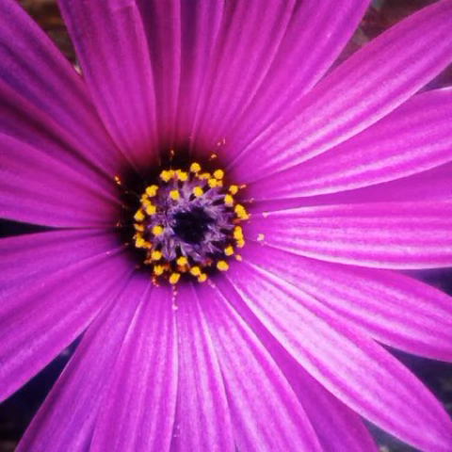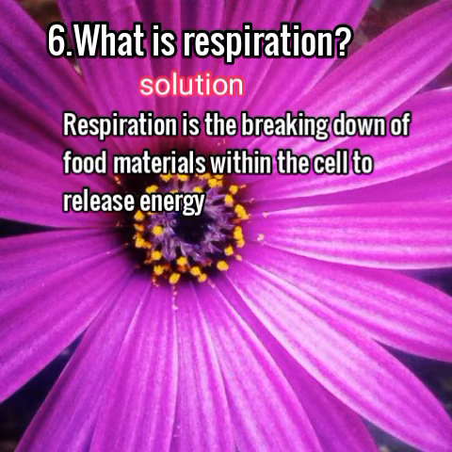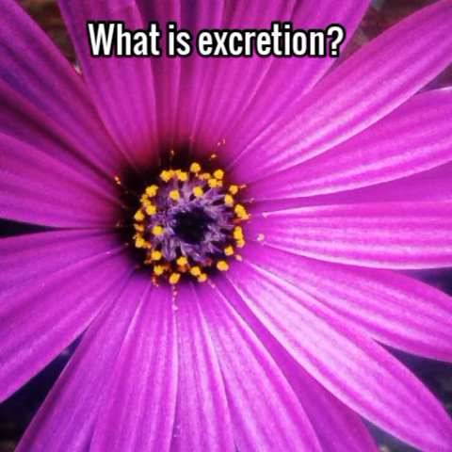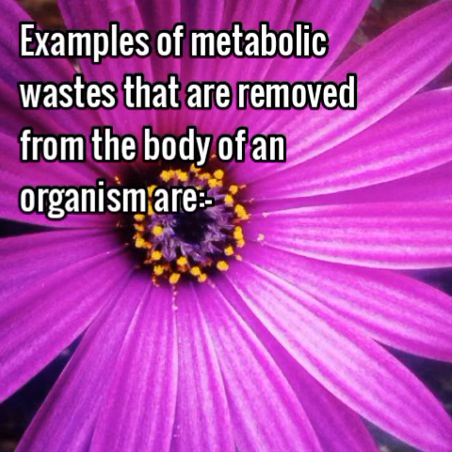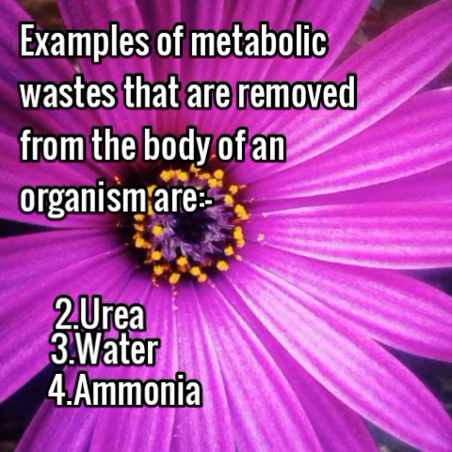What is respiration? Respiration is a breaking down of food materials within the cell to release energy. Another question, that was question number 6. Question number 7. What is excretion? Excretion is a process of removing waste product of metabolism from the body of an organism. Examples of metabolic waste that are removed from the body of an organism are carbon dioxide, urea, water, ammonia, and so on.